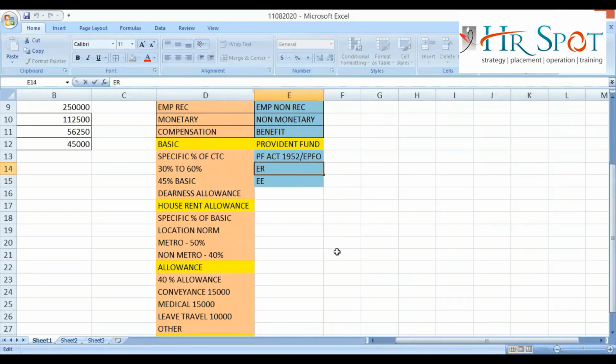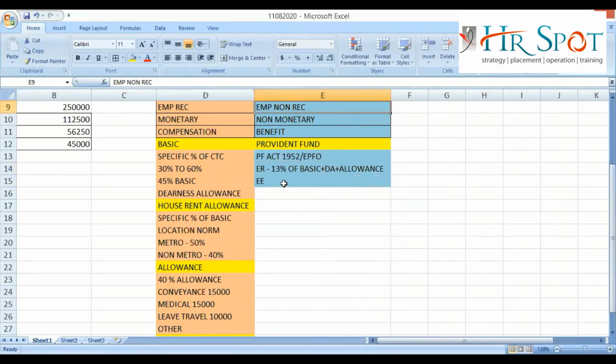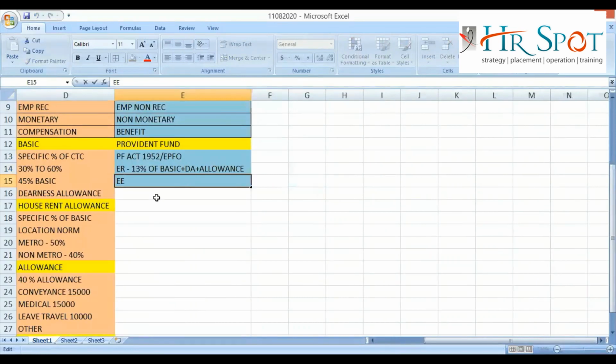As per today's date, the act is telling that the employer side contribution is 13% of basic plus DA plus allowance. And the employee side contribution is 12% of basic plus DA plus allowance.